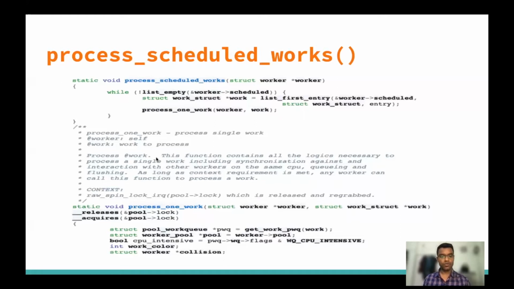It says this function contains all the logic necessary to process a single work, including synchronization against and interaction with other workers on the same CPU, queuing and flushing. As long as the context requirement is met, any worker can call this function to process a work. That means it contains all the necessary code to process a work, including synchronization, so that we can protect the data for that particular work. It can also interact with other worker threads running on the same CPU.